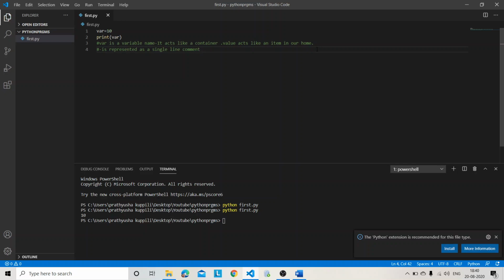Okay, for a single line comment we are using hash. If you want multi-line, for example, I want to keep all these things ignored. I want to ignore all the things. What we will do? Triple quotes. Okay.